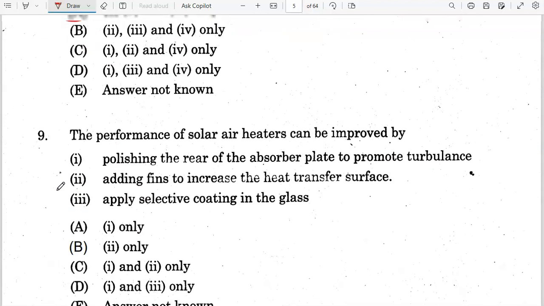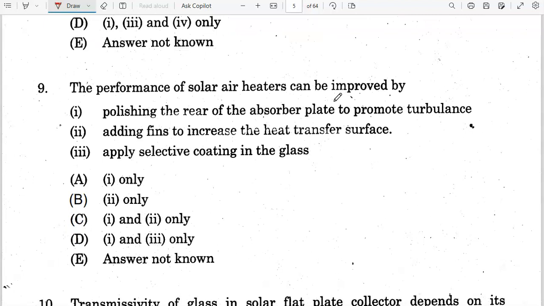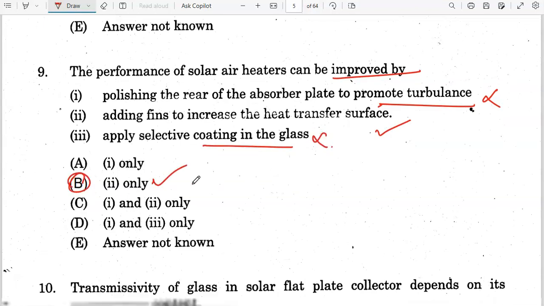Next question. The performance of the solar air heaters can be improved by. So what are the things to improve the solar air heaters? First, polishing the rear and absorber plate to promote the turbulence, this is not correct. Adding fins to increase the heat transfer surface area, so this is correct. Apply selective coating in the glass, this is not correct. So 2 only. Option B is the correct answer.